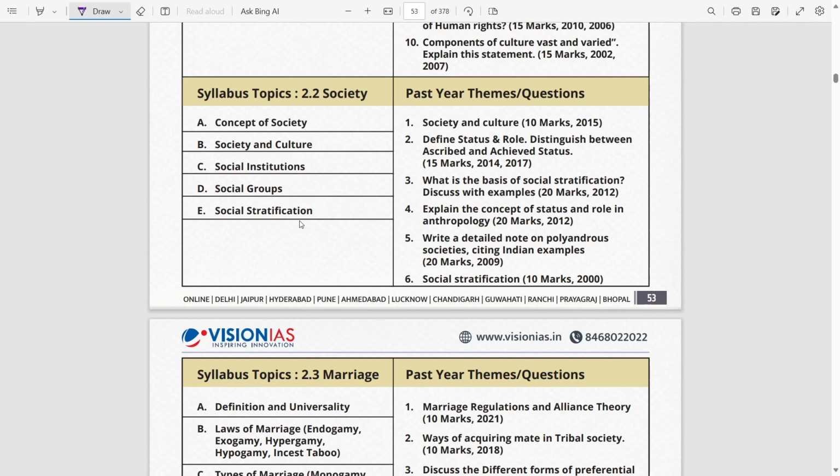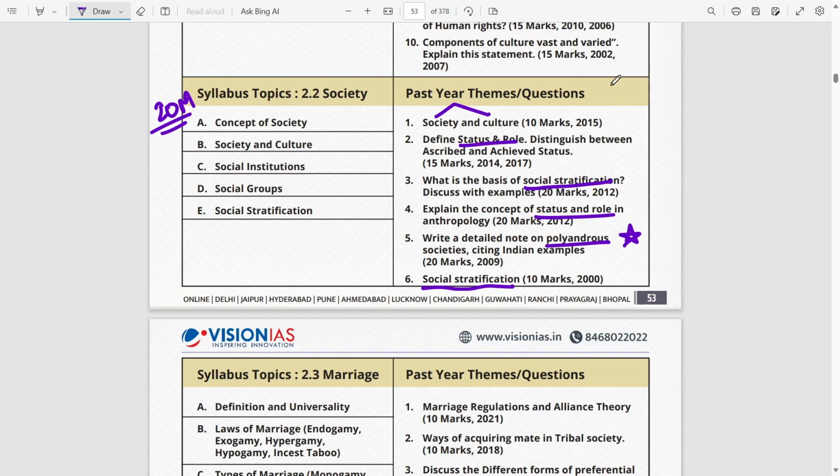Now, as I said in the last video also, do prepare each of these syllabus points in depth. So try to prepare a 20 marker for each of them and the content for that should suffice. If you look at the PYQs, you will see that social stratification is a very favorite topic of UPSC. Further, status and role is another important topic. And then the other part would be linking society and culture with some other topic under socio-cultural anthropology like marriage, which is why the conceptual clarity is also very important.